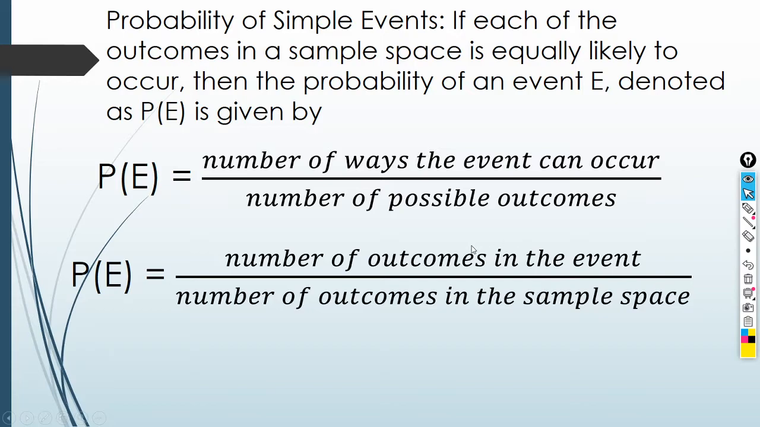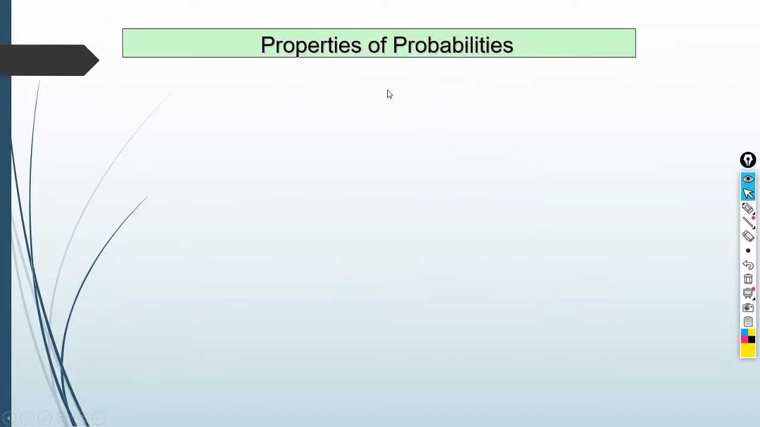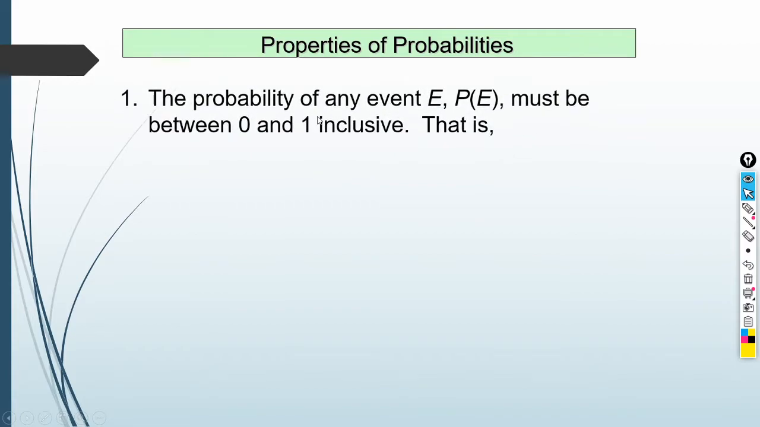So, as much as possible, answers should be expressed in fractional form. It is not always a fraction. Why? Because, remember, in the properties of probabilities, the probability of any event must be between 0 and 1 inclusive. That means to say, it is from 0 to 1.